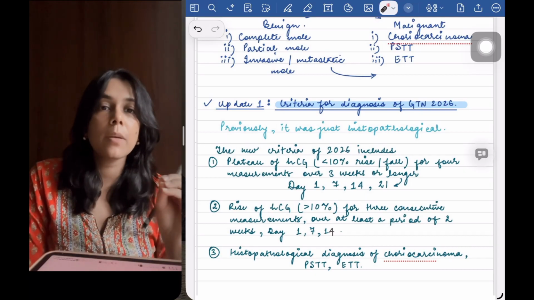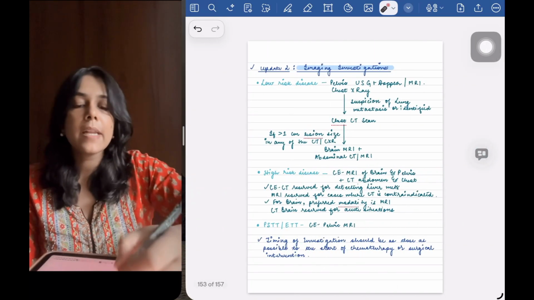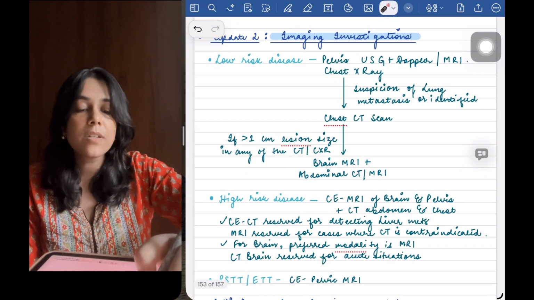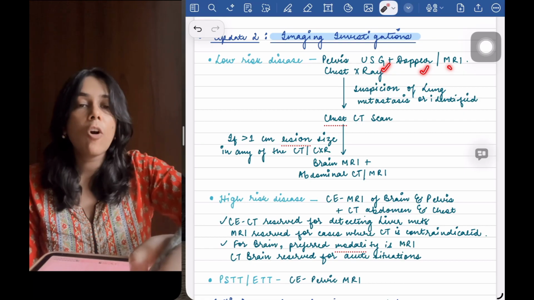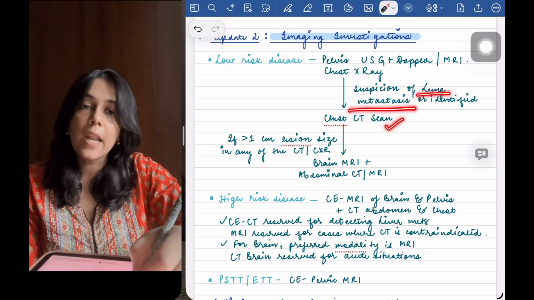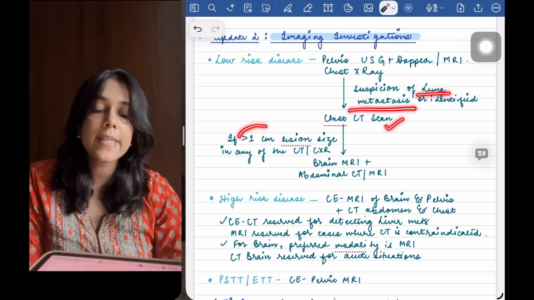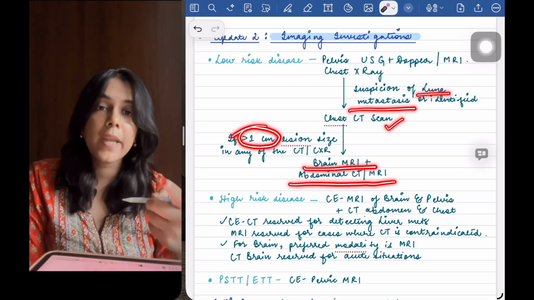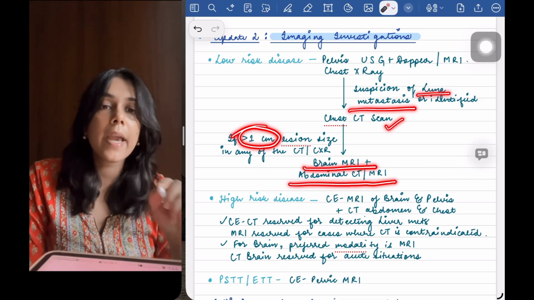The second update is about the imaging investigations. So the disease can either be low risk or high risk. In a low risk disease, we usually do pelvis ultrasound, Doppler and MRI along with chest X-ray. And if at all there is some suspicion of lung metastasis, then we go for a chest CT scan. Now if we find any lesion that is more than 1 centimeter in any of the CT or chest X-ray, we have to go for a brain MRI as well as abdominal CT and MRI.